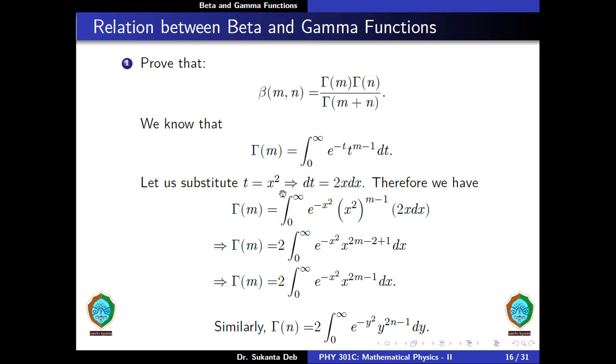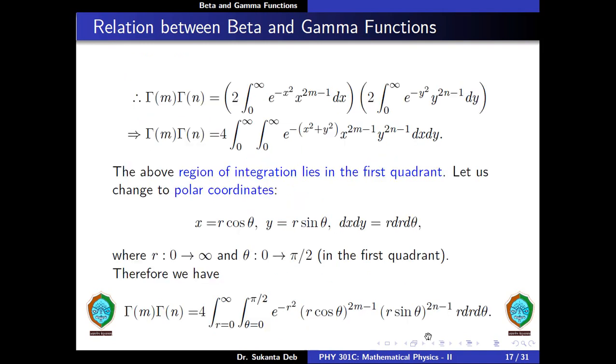Therefore we have gamma of m is equal to integral from 0 to infinity e to the minus x square, x square to the power m minus 1, and dt is equal to twice x dx. Therefore we get gamma m is equal to 2 into integral from 0 to infinity e to the minus x square, x to the power twice m minus 2 plus 1 dx. So this gives gamma m is equal to 2 into integral from 0 to infinity e to the minus x square, x to the power twice m minus 1 dx. Similarly, we can write gamma of n is equal to 2 into integration from 0 to infinity e to the minus y square, y to the power twice n minus 1 dy.